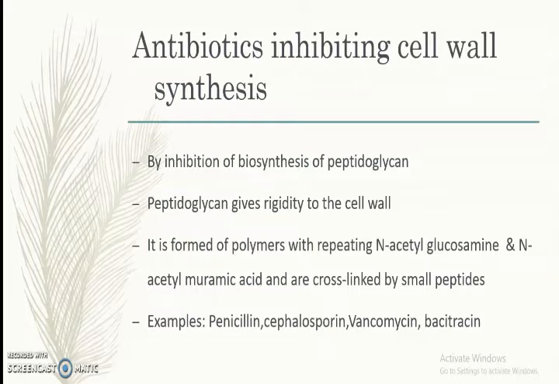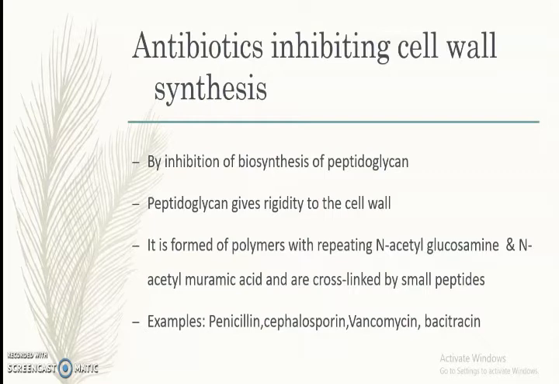First, we can see antibiotics inhibiting the cell wall synthesis. We all know that the bacterial cell wall contains a component called peptidoglycan, which gives rigidity to the bacterial cell wall. It is formed of polymers made by repeating N-acetylglucosamine and N-acetylmuramic acid residues, and these polymers are cross-linked by small peptides. These antibiotics inhibit the biosynthesis of peptidoglycan. Some examples are penicillin, cephalosporin, vancomycin, and bacitracin.